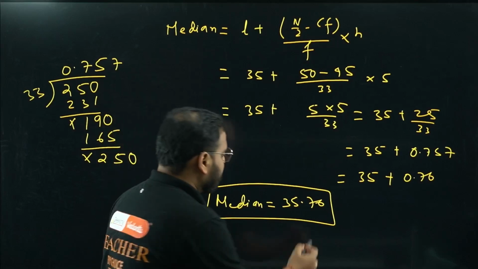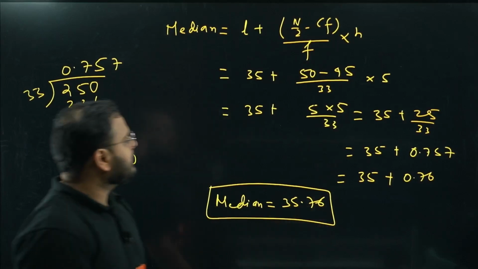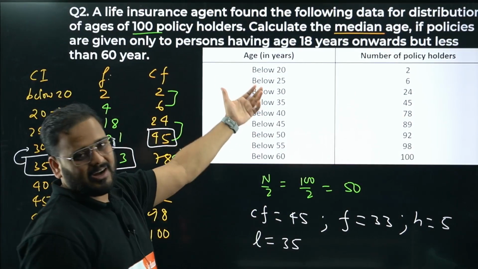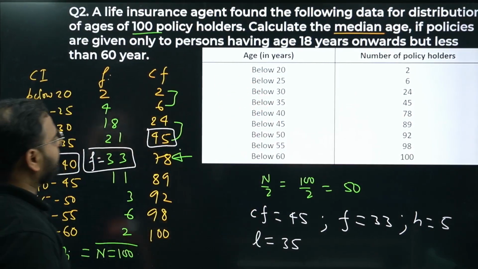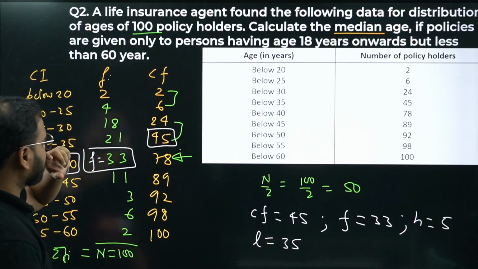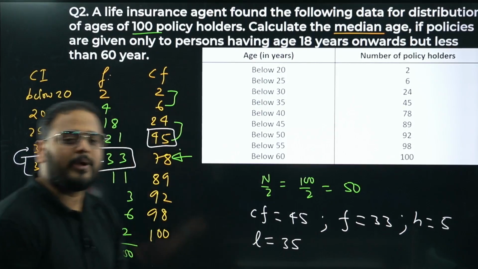35.76 is the median value. Okay, have a look from here, from the beginning. They were giving us data in a less-than graph, or a below table. From here we found a table for CI, frequency and CF, because that's what we need to find the median value in the grouped data.